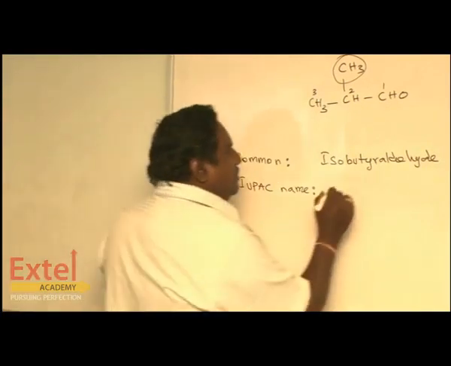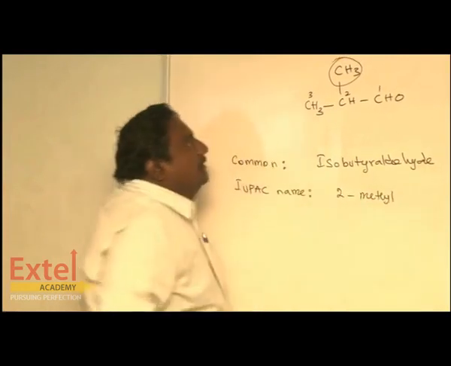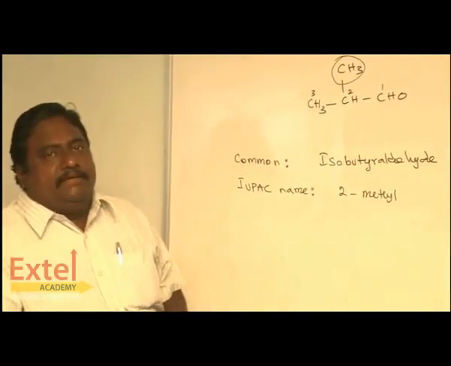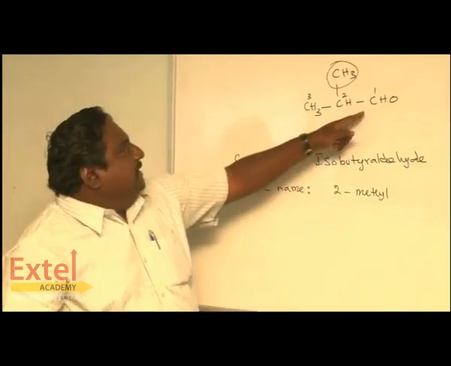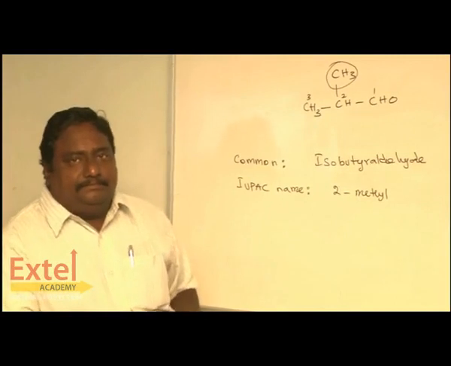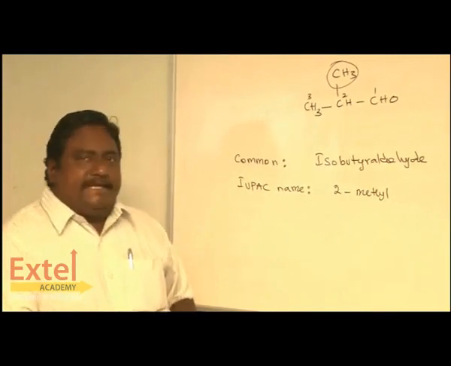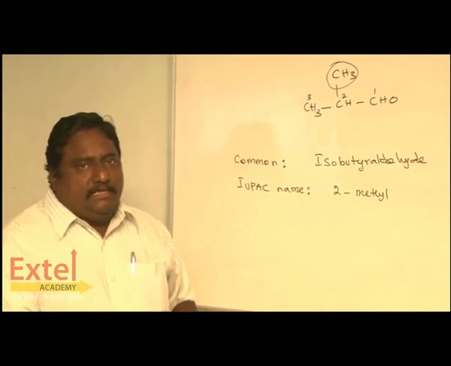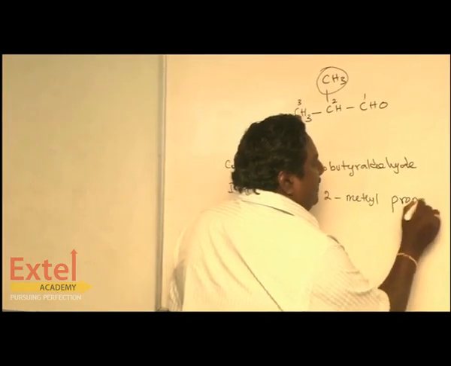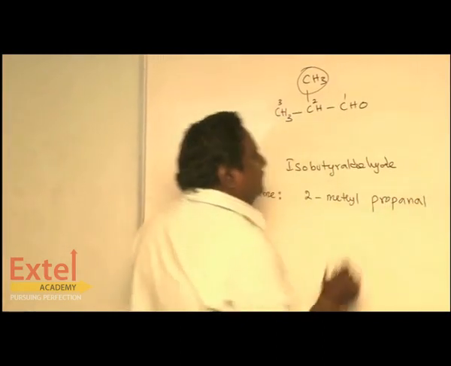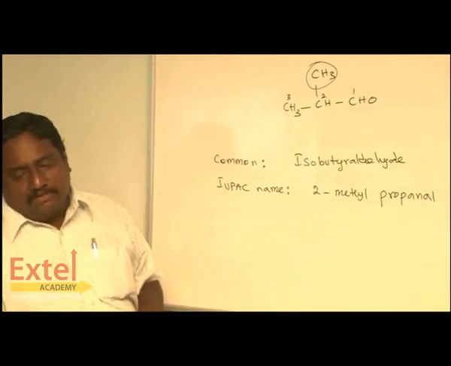So, you have to start like this. 2-methyl. Why 2-methyl? The methyl group is connected with the second carbon. Then counted carbons are 3. Even though 4 carbons are there, the counted carbons are 3. So, it is propanal ending with Al. This is the IUPAC name of this compound.